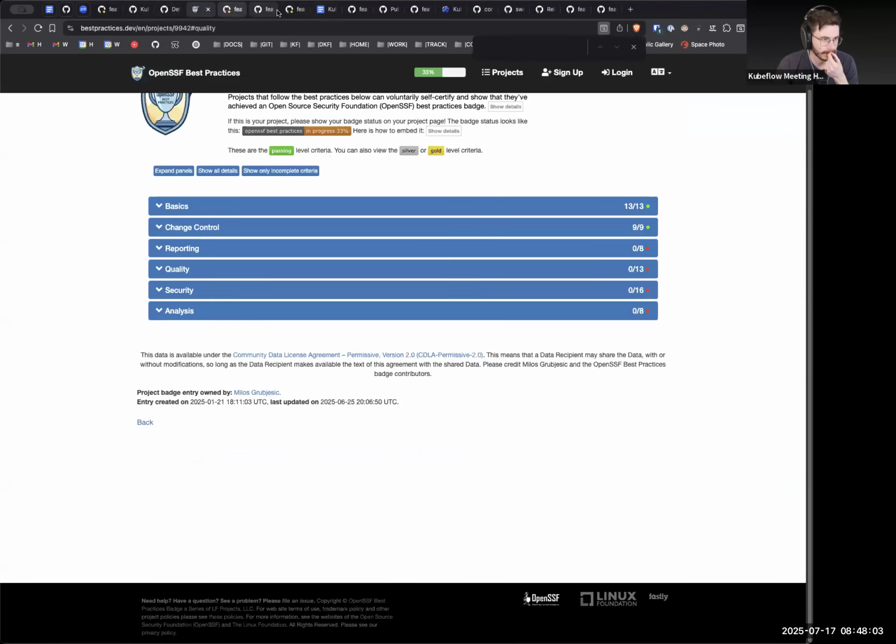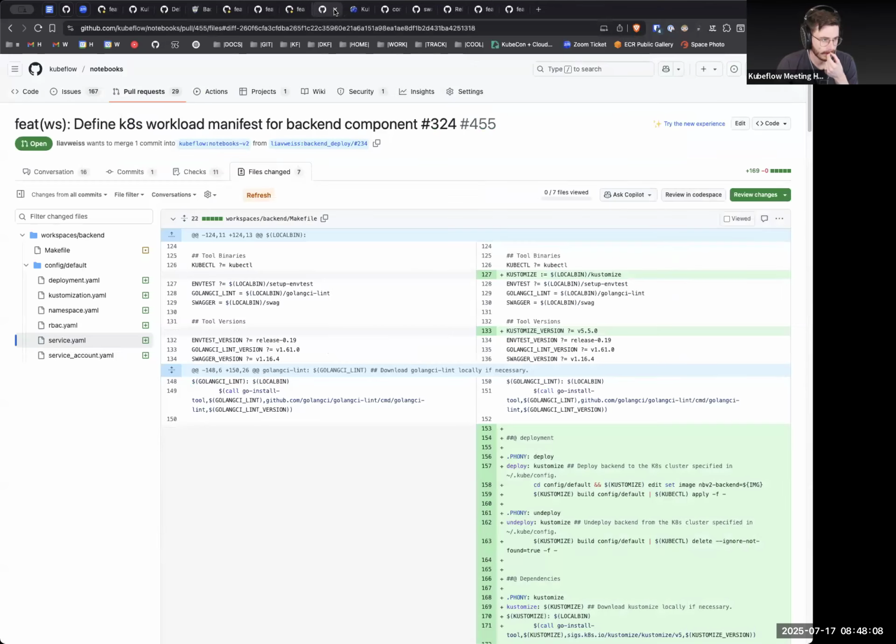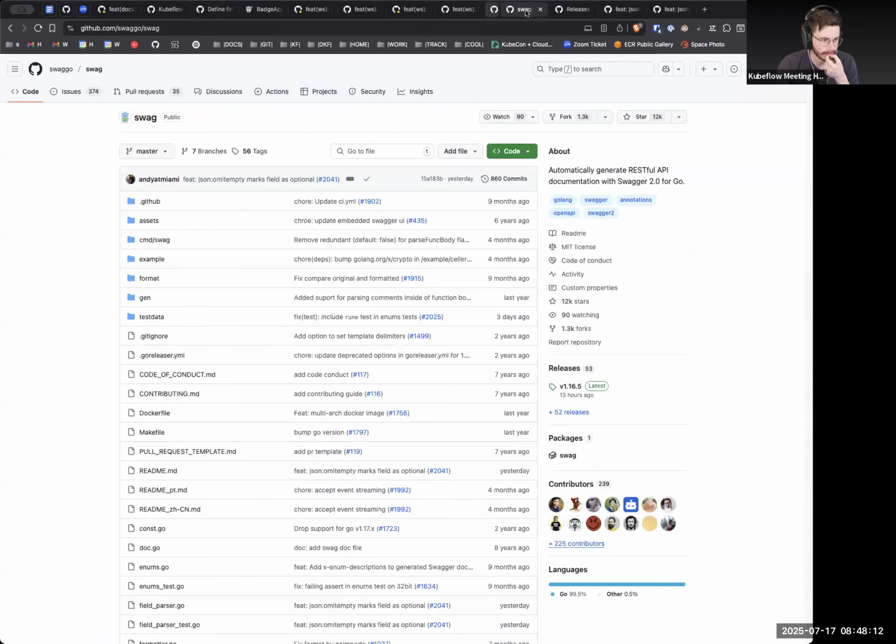And just closing a bunch of random ones. Let me follow up with one. Oh, so those Docker image ones, these manifest ones as well. Let me just close all this.